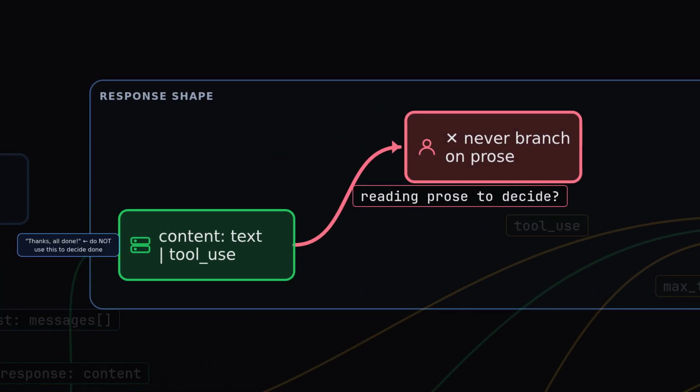Anti-pattern. Reading the content prose, "thanks, all done," and ticking the done box. That's how production agents go feral. Never branch on prose, branch on stop reason.